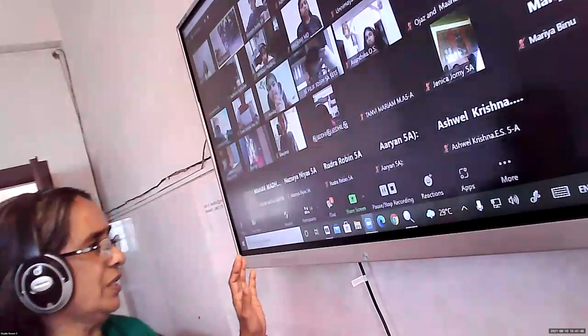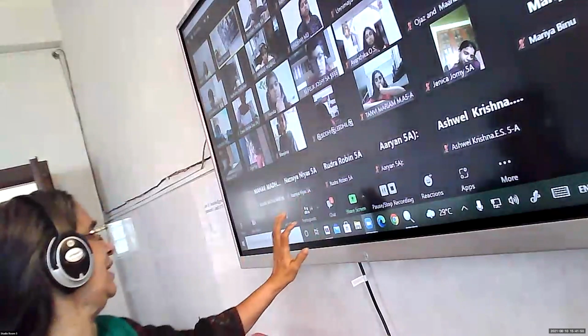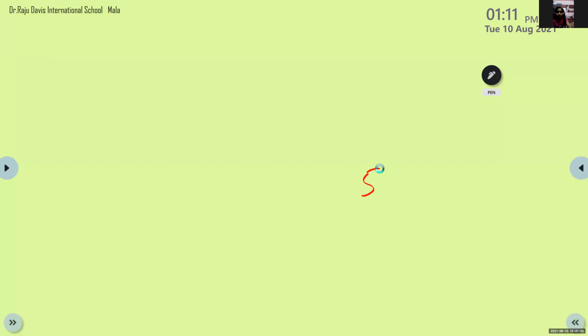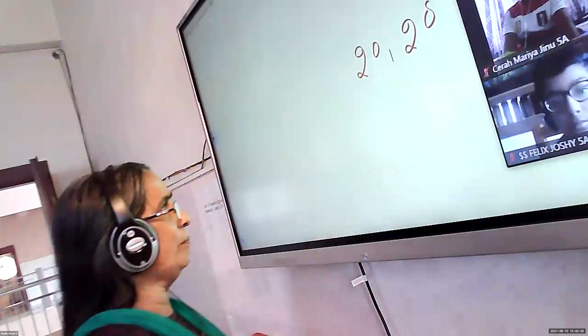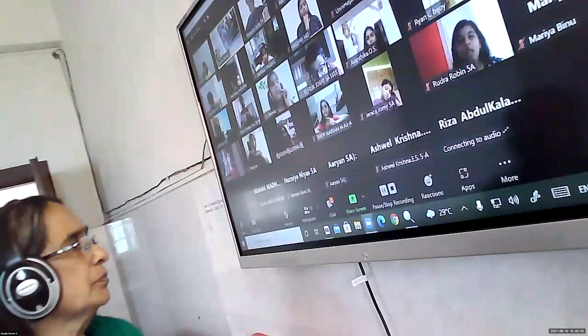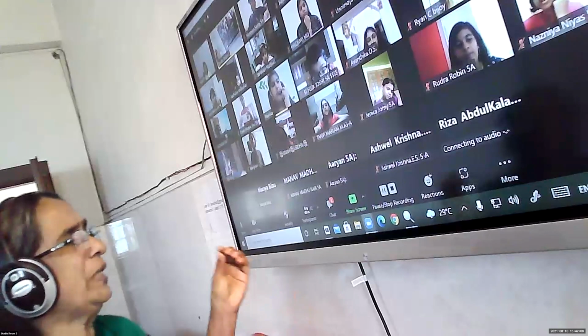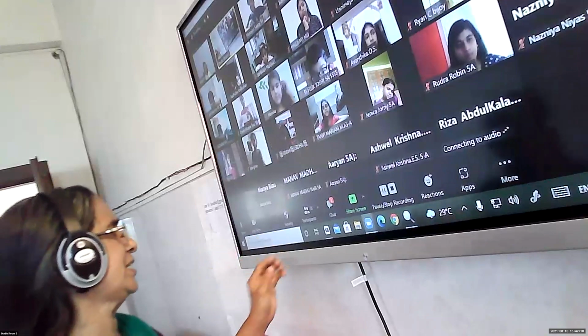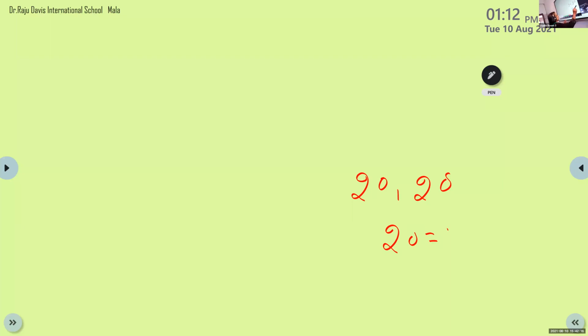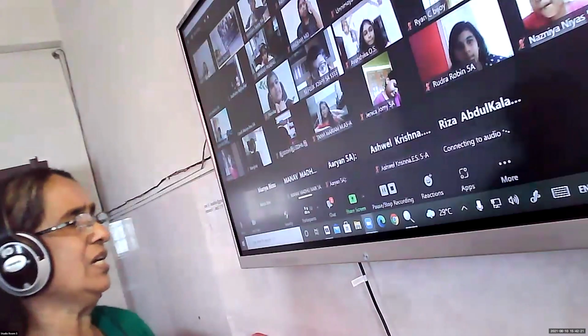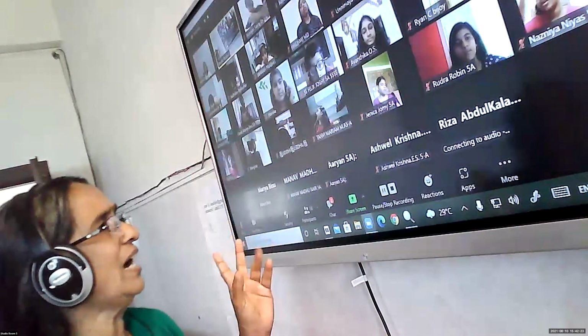Less than 6. And 5 are there. How will you write it, Nainika? You are getting 2 numbers. She got 20 marks, and another student also got 20 marks. So how will you compare it? Yes, Nainika. Equal. Both are equal marks, because 20 is the same as 20 itself. So which symbol will you use here? 20 is equal to 20. Equal to sign you are using here. Okay. So less than, greater than, and equal to.